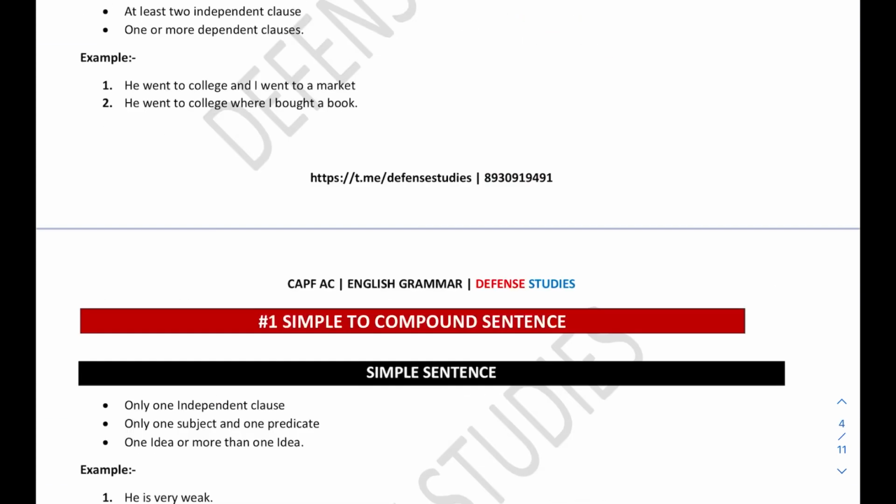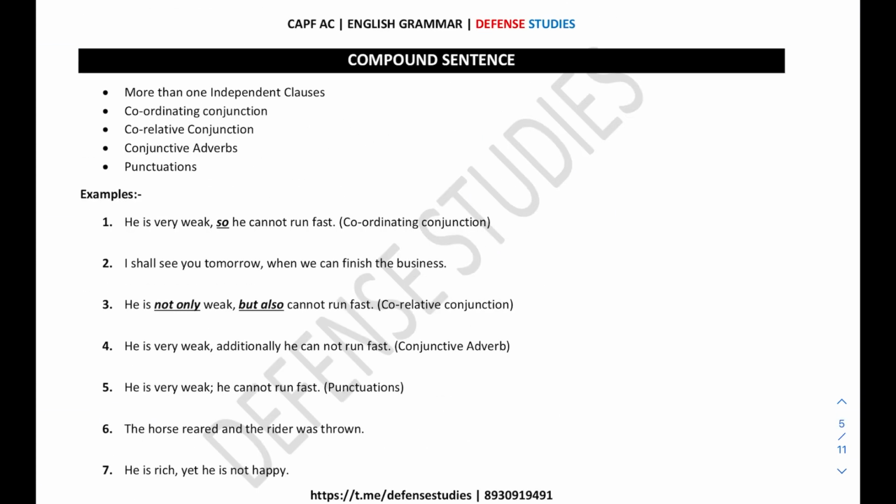Depending upon the meaning we want to convey, we need to select that one particular conjunction. Another thing you will find is the correlative conjunction, not only but also, conjunctive conjunction and punctuation. Here the punctuation is: he is rich, yet he is not happy. These are examples of a compound sentence.